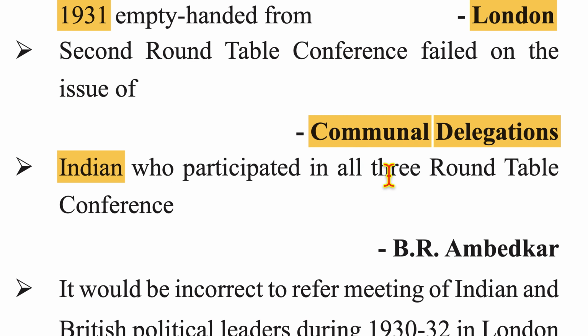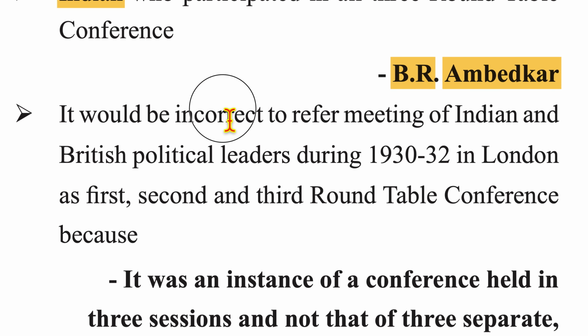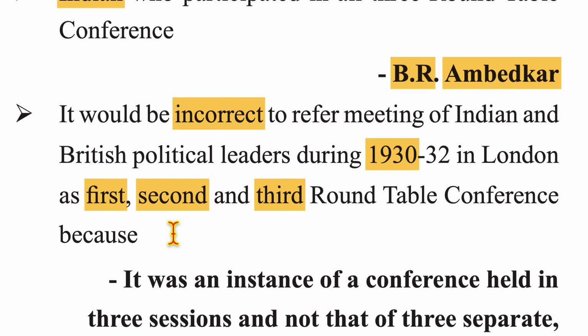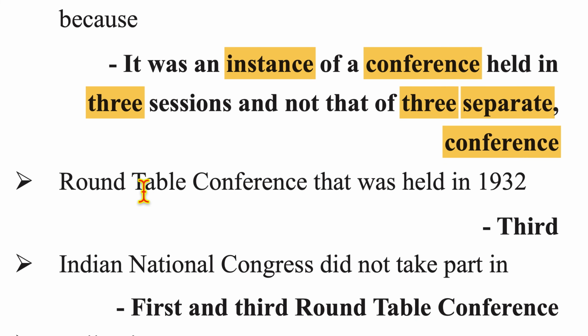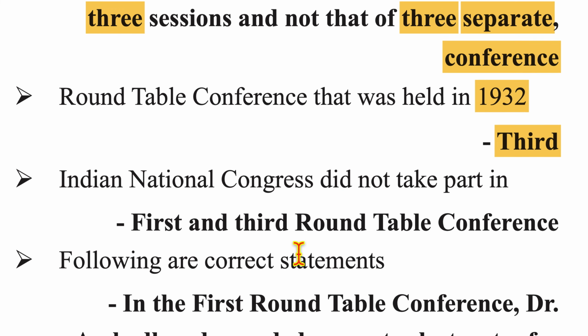The Indian who participated in all three Round Table Conferences is B.R. Ambedkar. It would be incorrect to refer to the meetings of Indian and British political leaders during 1930 to 32 in London as first, second, and third Round Table Conferences, because it was a conference held in three sessions and not three separate conferences. The Round Table Conference that was held in 1932 is the third. The Indian National Congress did not participate in the first and third Round Table Conferences.